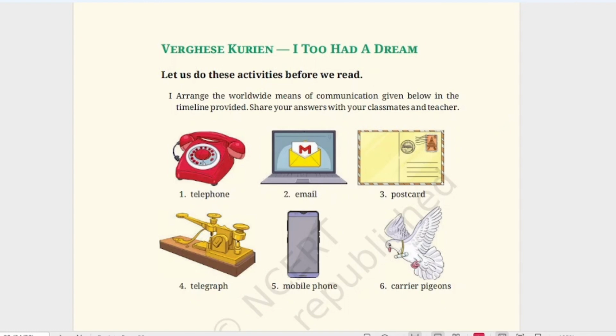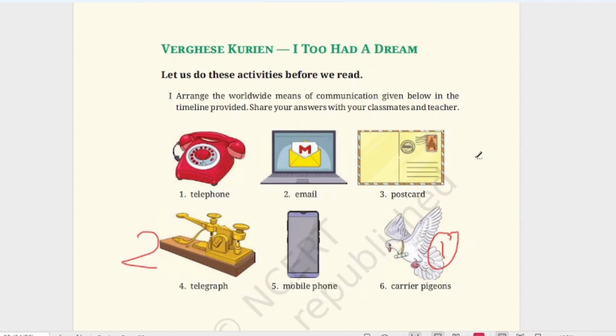Share your answer. So, you see here telephone is given, email, postcard, telegraph, mobile phone, carrier pigeon. According to the timeline, which one is the first one? In ancient time, carrier pigeons were used thousands of years ago, the messages were sent with the help of carrier pigeons. Then it is telegraph. Okay, second one is telegraph. It was invented in 1830 to 1840. Morse code telegraph. Samuel Morse invented this.